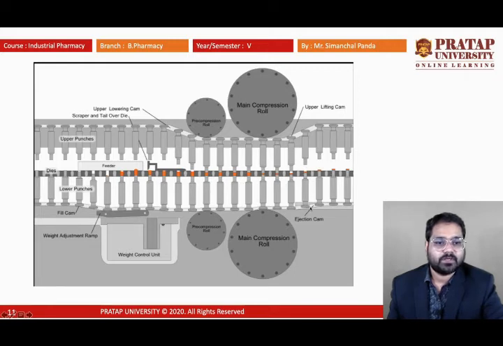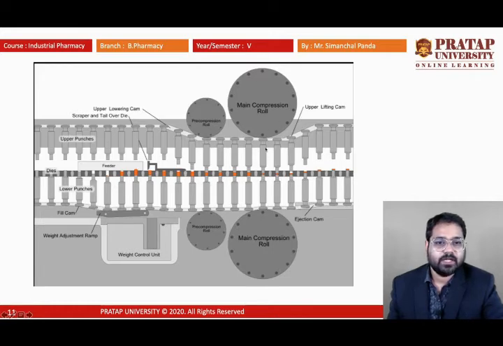Here, for the compression, we can see that it is coming on the ride on cam, and after that there will be some compression, and after the compression tablets will be formed. The tablets are getting pressed from two different compression rolls. This is the lower compression roll, that is the upper compression roll.